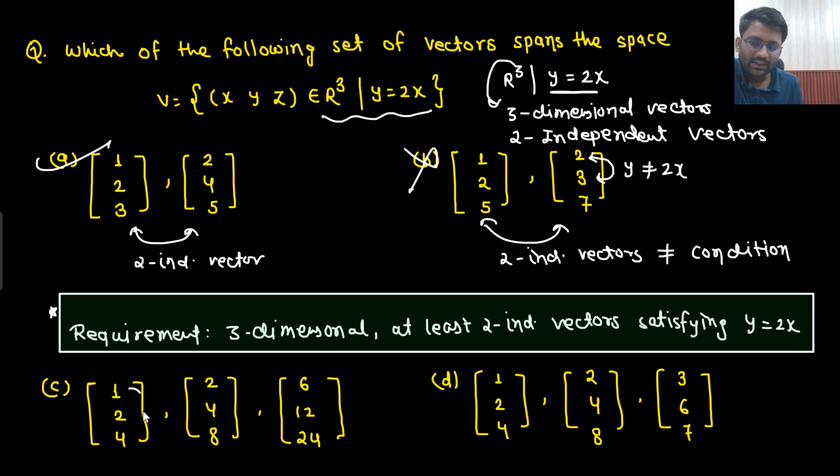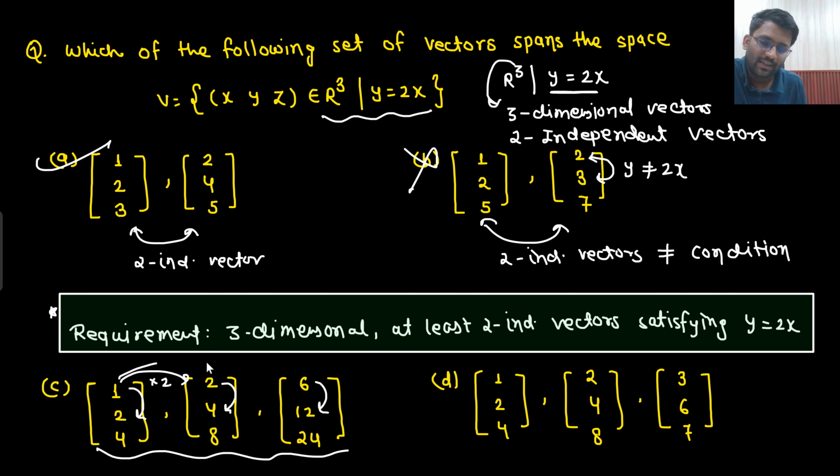Satisfying the condition? Yes. Are they independent of each other? One is twice and this is thrice, twice, thrice, 6 times, 6 times, 6 times. No, they are not independent. You can find out the rank on your own. You can directly see this is twice of this and this is 6 times. So how many independent vectors am I having? Only one independent vector, so not selected.